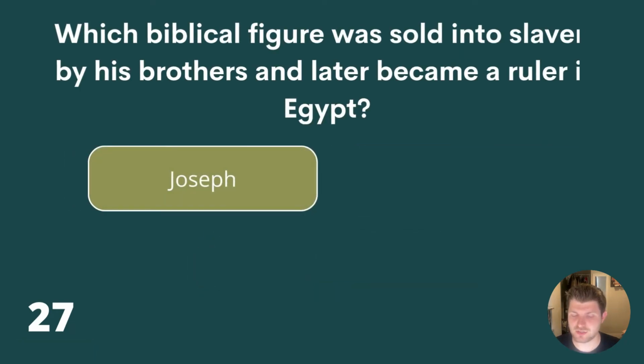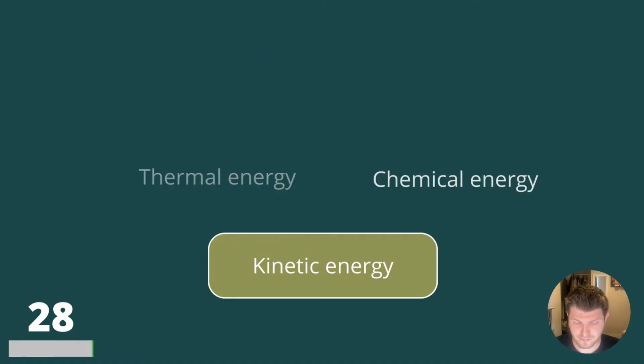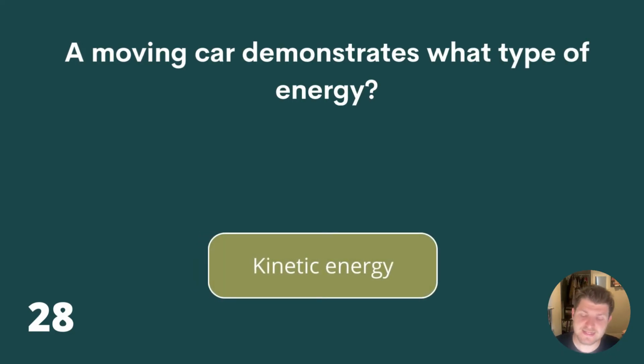The answer is Joseph. Question 28. A moving car demonstrates what type of energy? Thermal energy, chemical energy, or kinetic energy? The answer is kinetic energy.